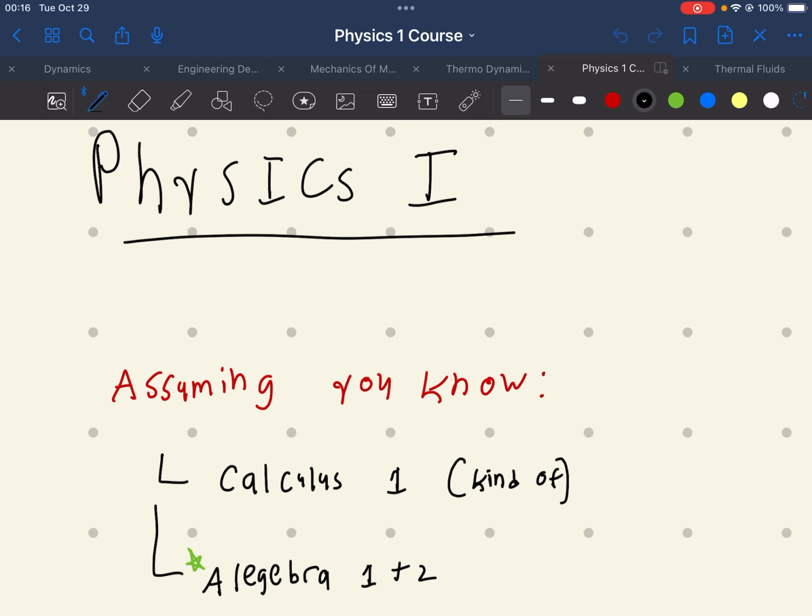This is a supplemental course to help you learn a little bit more. Assuming you know some kind of calculus, but if you don't, that's okay. What we're going to be doing is just for the derivations using the calculus, maybe one or two questions. If you are solely in algebra or trig based, then don't worry about it, you won't need it.